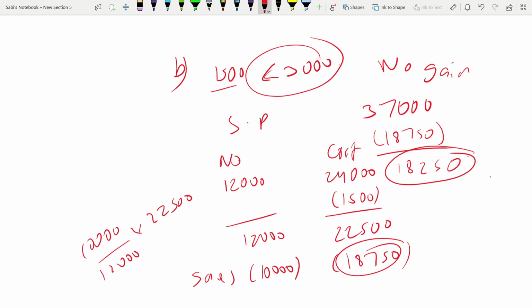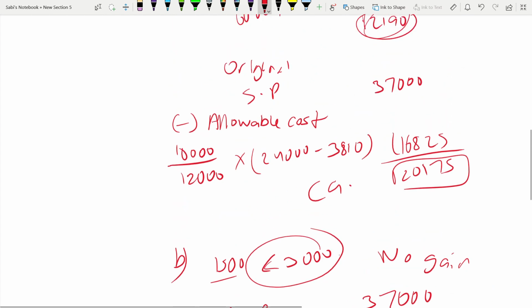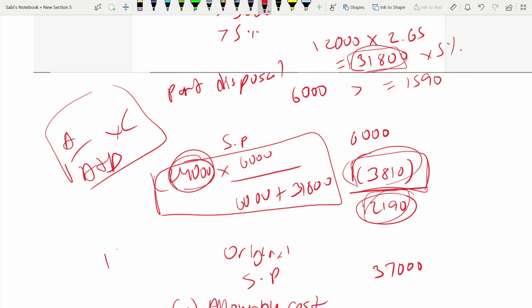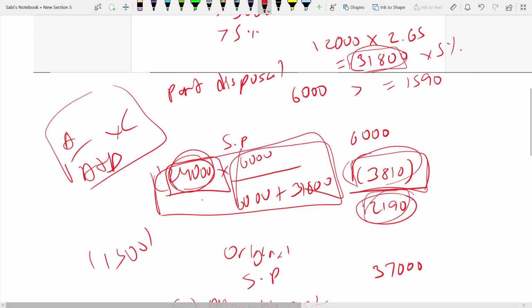You might be asking, why didn't we do the share pool before? Before also we did a share pool, but we didn't do that calculation. It's done here, because earlier there was nothing to be deducted from 24,000. Here we had to deduct the 1,500, the sale of rights nil paid, from this 24,000. That's why we had to do the share pool. Earlier it is just 24,000 in the share pool, so we could easily allocate and get the cost.